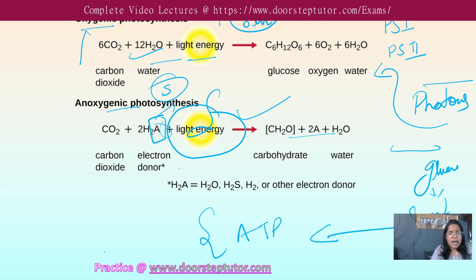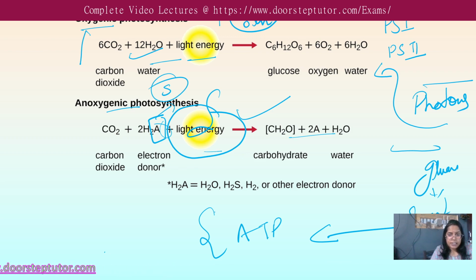So carbon dioxide and the electron donor H2A, along with the light energy. H2A can be H2O, H2S, or H2. Some of them use H2, but some of them do not. So we can take it as an exceptional case. It is not important that they use H2O every time. There are different forms.